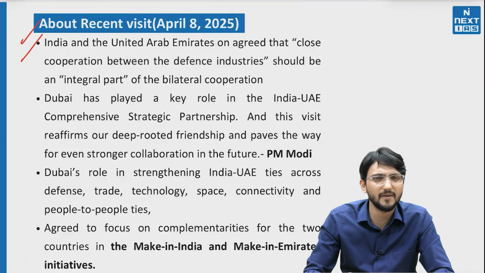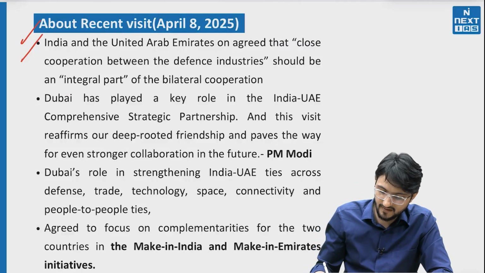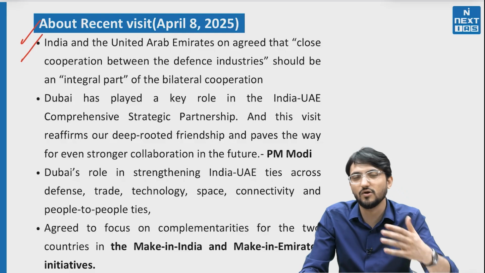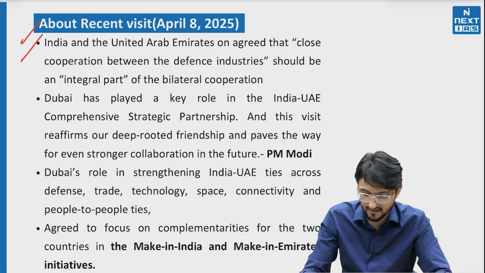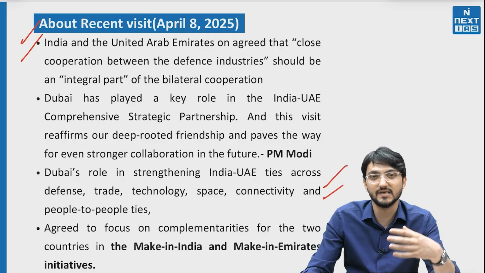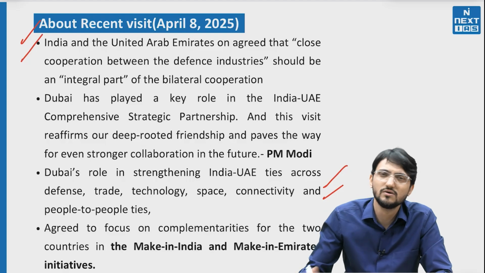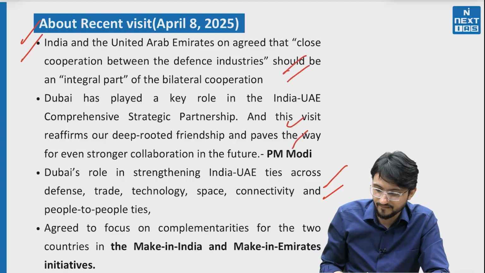देन रिसेंट विजिट में अगर आप देखो, नॉट सो मच न्यूज इज देयर, बट they have basically talked about that we will cooperate on Make in India and Make in UAE, and then also we will deepen the strategic ties, defense ties, economic ties, and many other things, and we will collaborate over technology, space. Recently you have seen UAE has launched people into space. They are trying to launch satellites also, so on that ISRO can collaborate. So all these things are basically discussed.